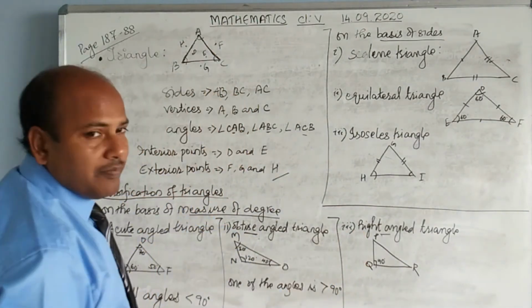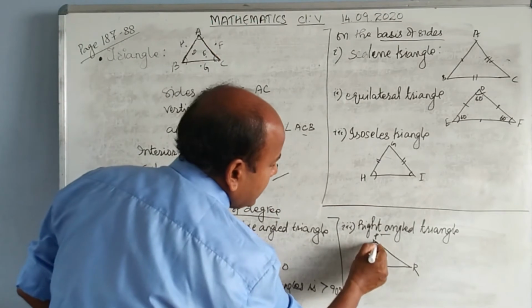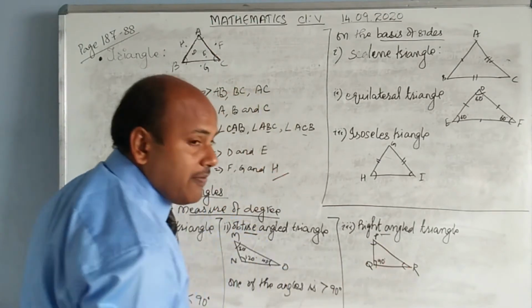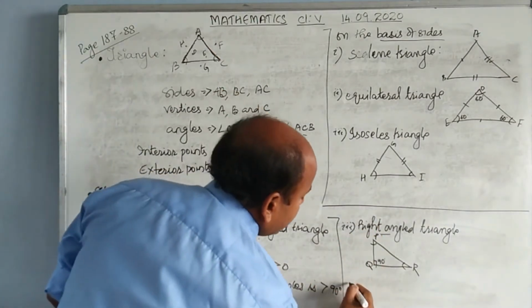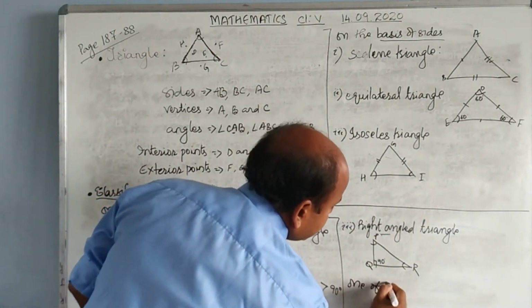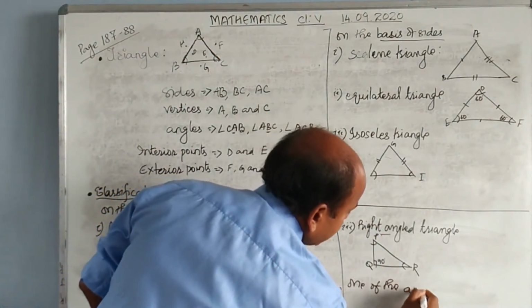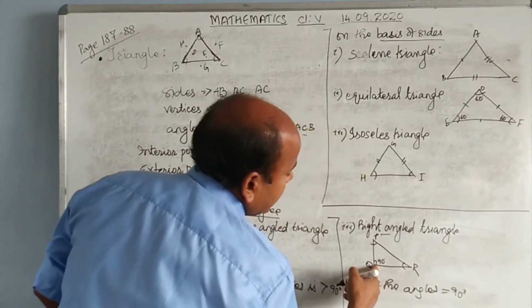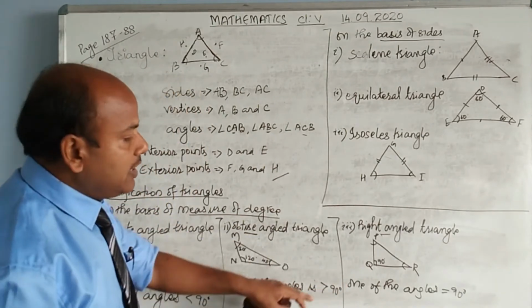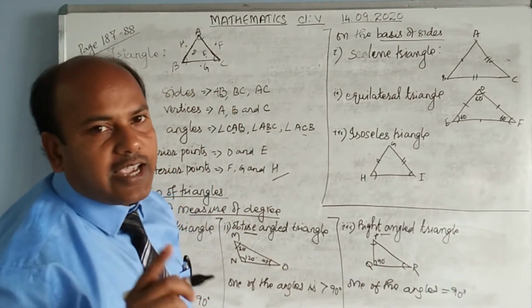Then you have the third type. Out of these three angles, if any one angle is equal to 90 degrees, then it is a right angle triangle. One of the angles should be equal to 90 degrees. Here you have one angle as 90 degrees. The moment you see 90 degrees, it is a right angle triangle.